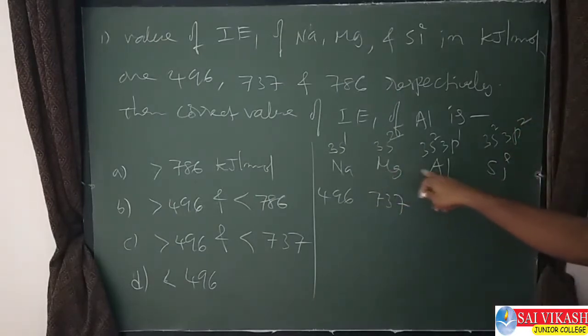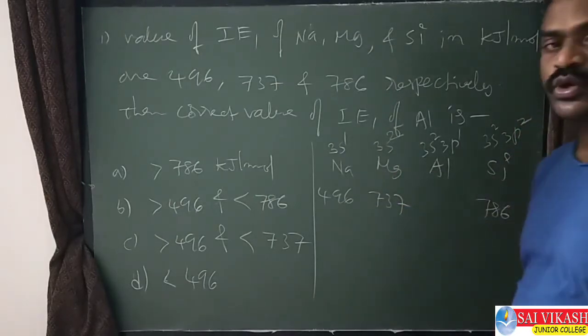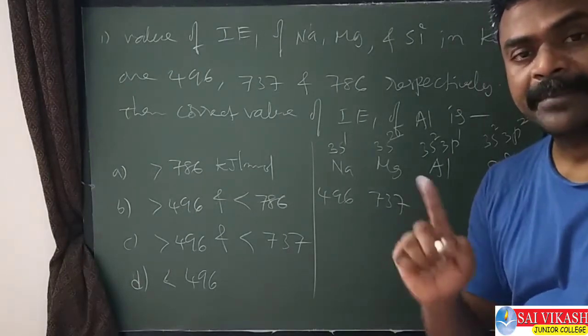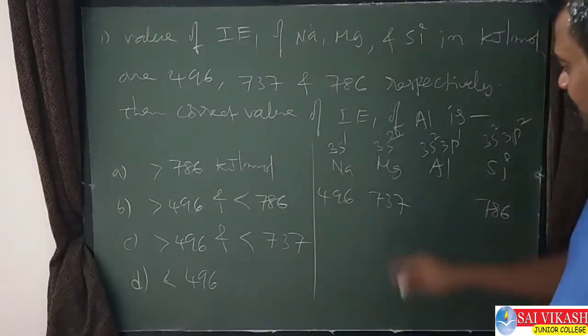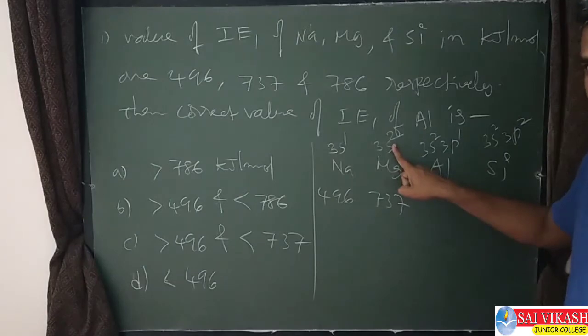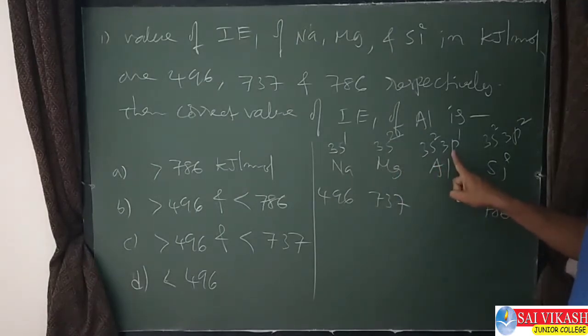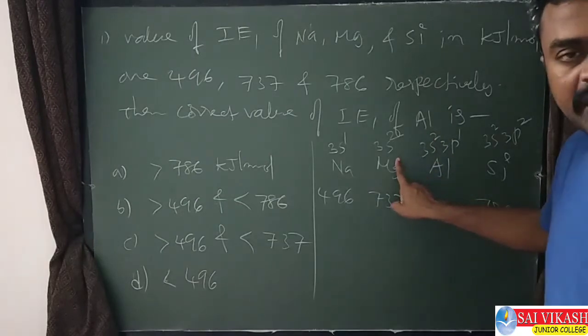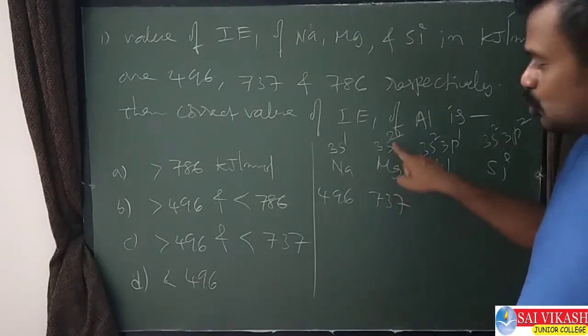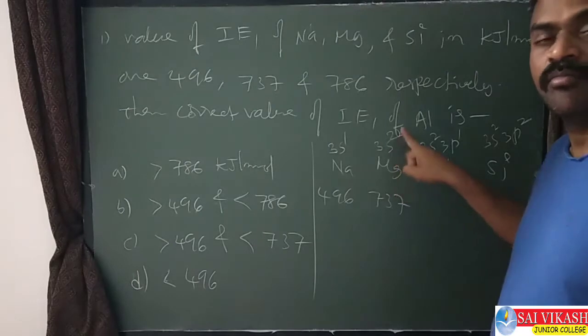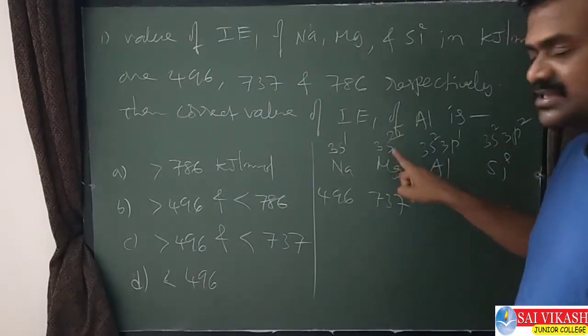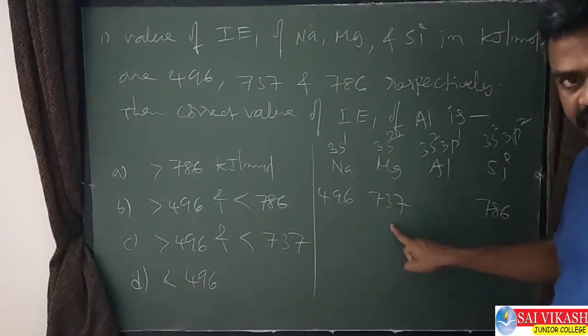In the case of magnesium and aluminum, one exception I told you, based on penetrating power. Magnesium has to release an s electron, aluminum has to release a p electron. So s has more penetrating power, so removing the s electron is more difficult, so it has more ionization enthalpy.